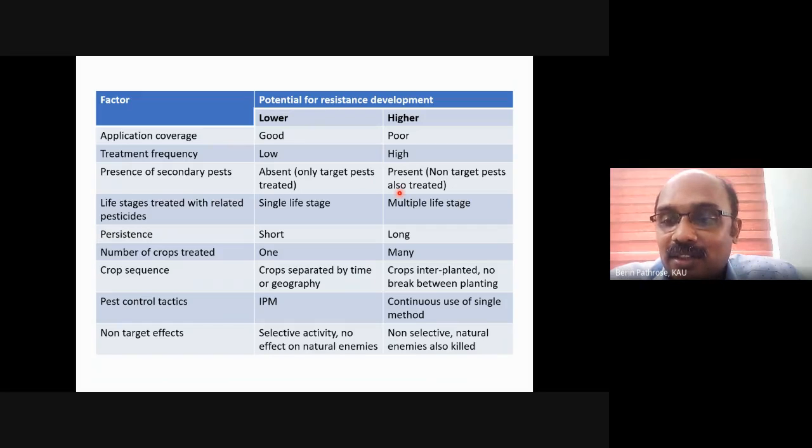In that scenario, will resistance development happen quickly or slowly?